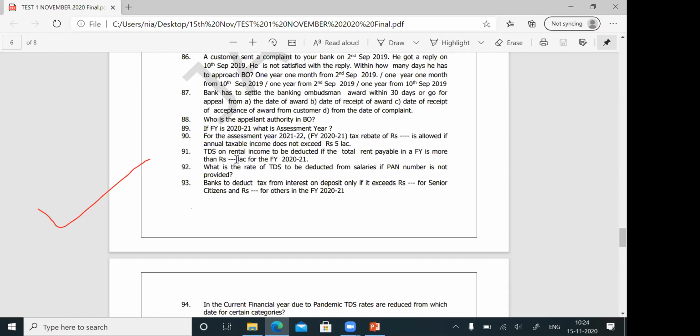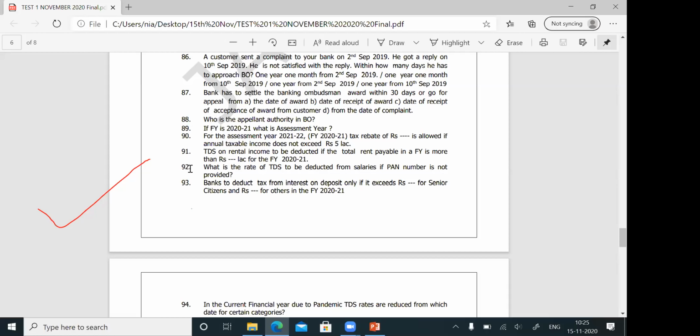One more thing here: the type of questions they will ask is about the sections. Under which section of the IT Act is this tax on rental income deducted? Everything is available in your PowerPoint presentation. You should be thorough with the 4-5 slides which I have given you, because if you search anywhere else, it is very difficult and searching itself will take a lot of time. So I put all the matters in the 4-5 PowerPoint slides. Please go through the sections of the Income Tax Act also. Very important. For question number 91, the answer is 2.40 lakhs.